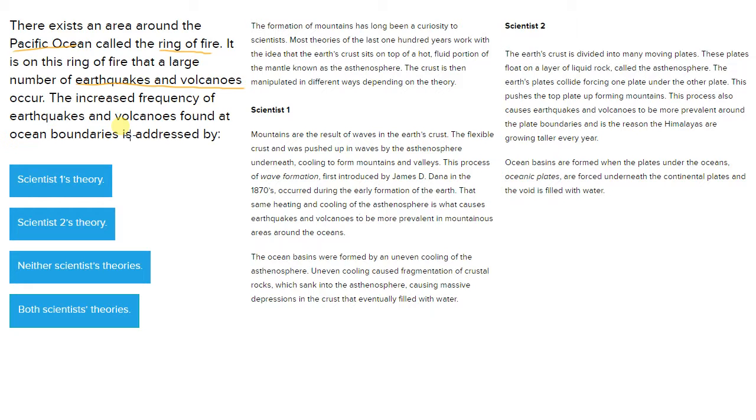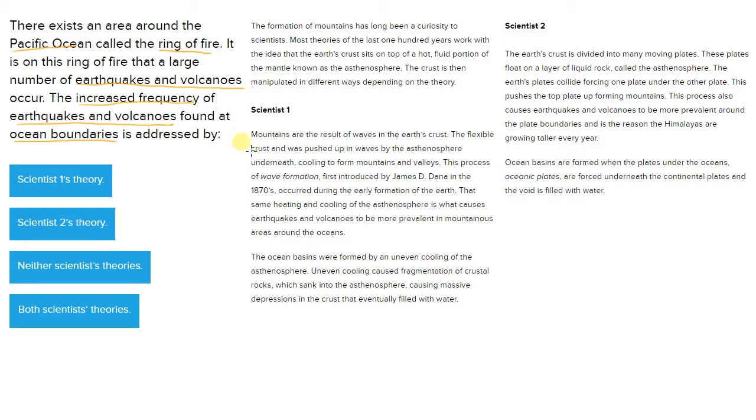So this is the kind of question where they're going to give you a real example, relate it to the passage. You have to figure out which scientist addresses this real world scenario. So we're looking for explicitly increased frequency of earthquakes and volcanoes at ocean boundaries. Those are the three things that we're going to be looking for in each of these perspectives, because it's either going to be in scientist one's, scientist two's, neither of these theories, or both scientist theories. So let's see what we can find.